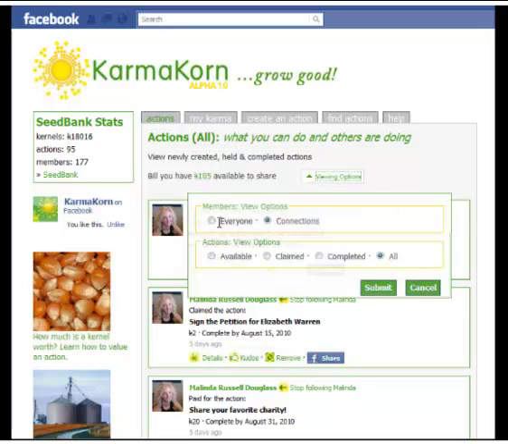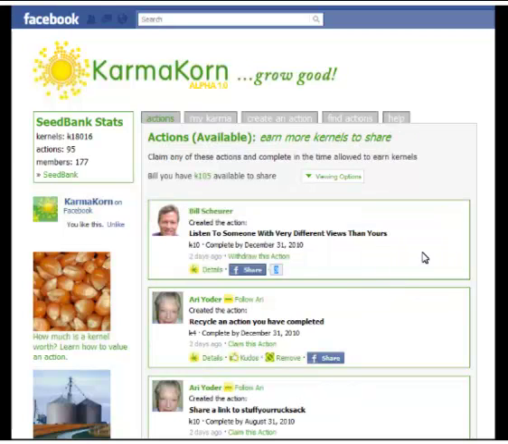We're going to go back and reset it to the default of everyone and available, and we'll take a look at one of these boxes. So here is me, and you'll see that I created this action. Here's the title of the action: Listen to someone with very different views than yours. Here are some of the basic terms of the action. You can earn 10 kernels by doing it, and you have until December 31st to complete it.